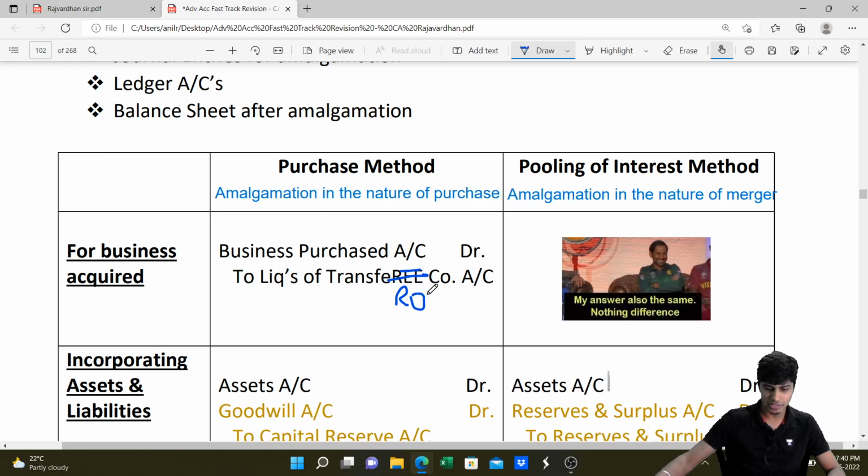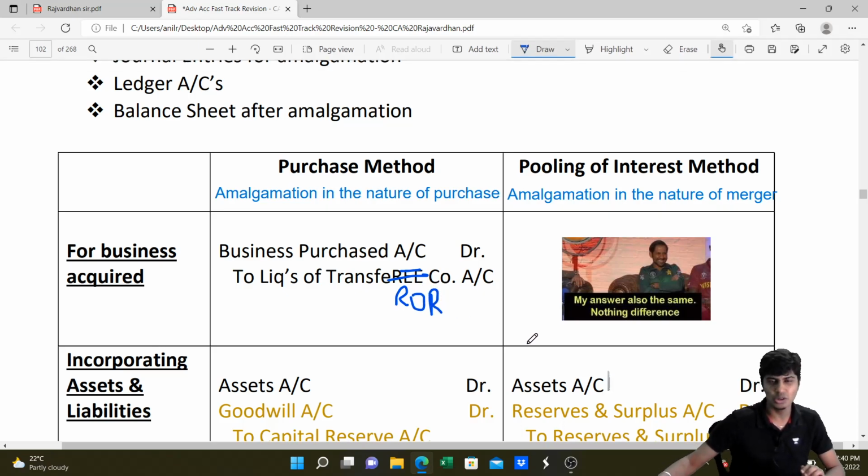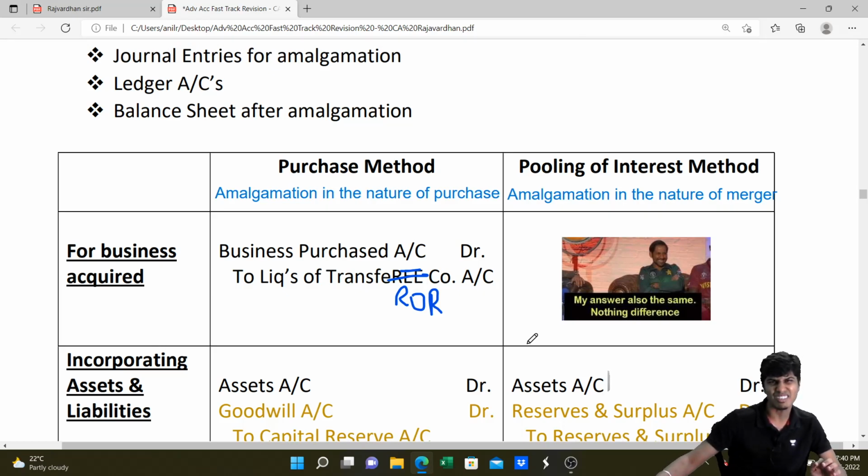Sorry, it's a typing error. Don't be angry with me. It's transferor. Don't say, sir, what tree? I know it's not tree.